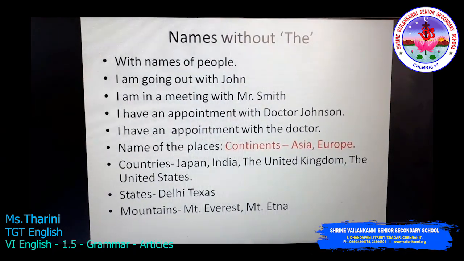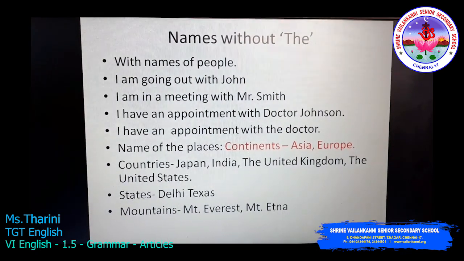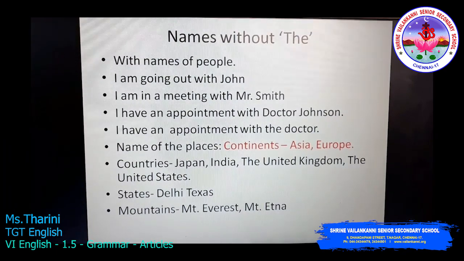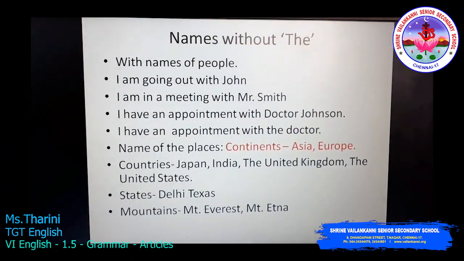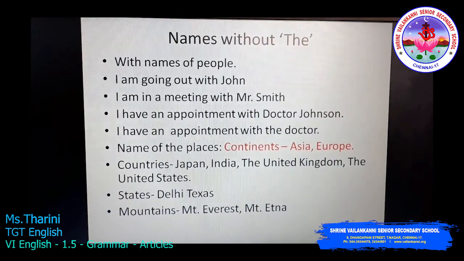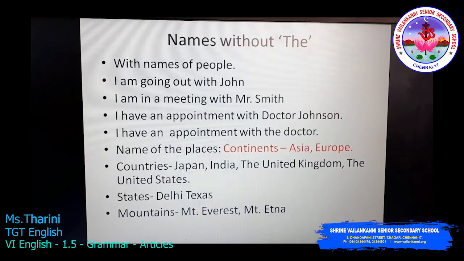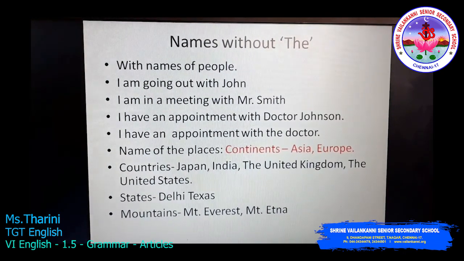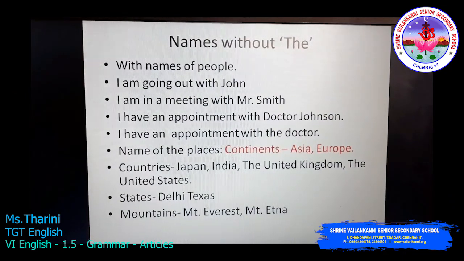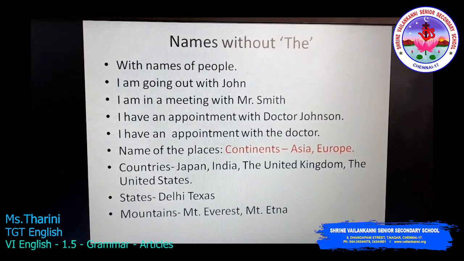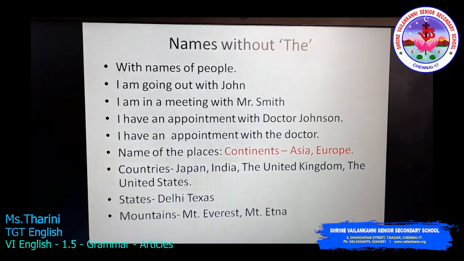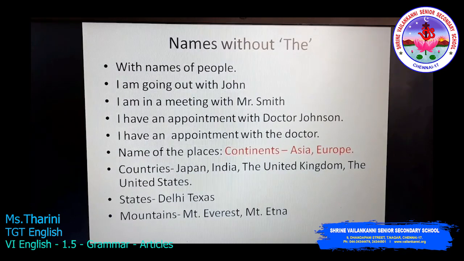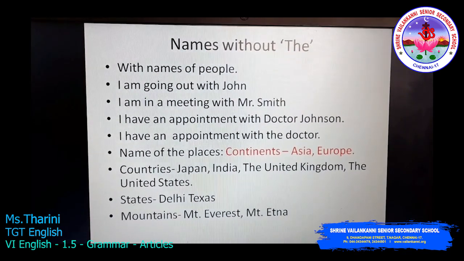I have an appointment with Dr. Johnson. I have an appointment with Dr. Johnson and not with the Dr. Johnson. So if I'm not specifically saying the doctor's name, like in the next sentence, I have an appointment with the doctor. Now I can use the word the because I'm not specifying the doctor's name. Yes, the doctor's name is not mentioned. I have an appointment with the doctor is the correct sentence.